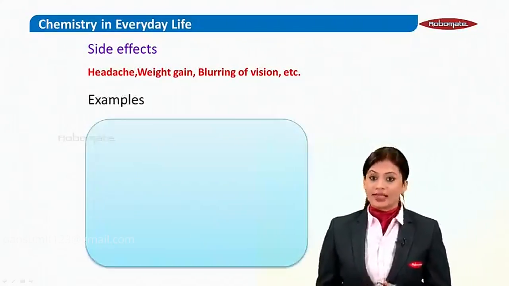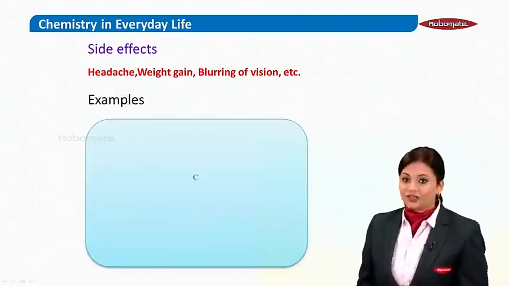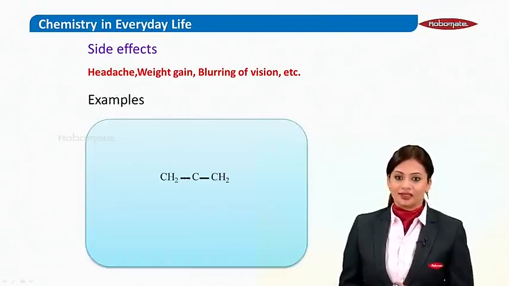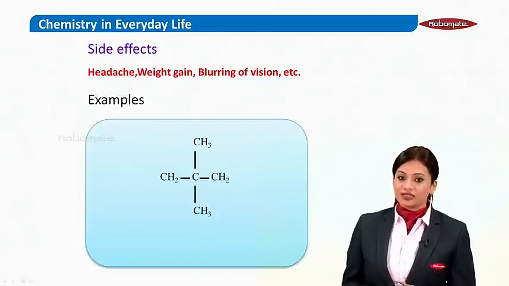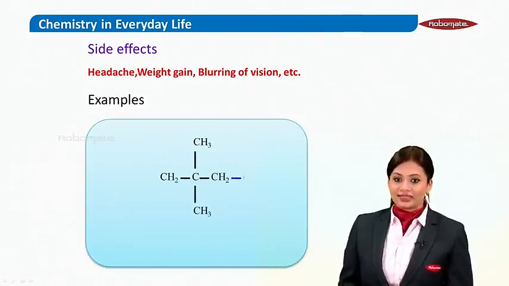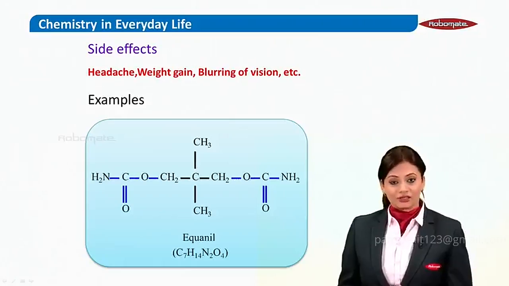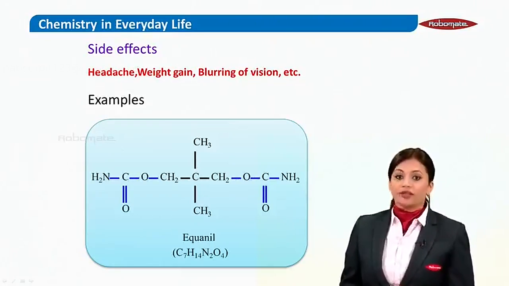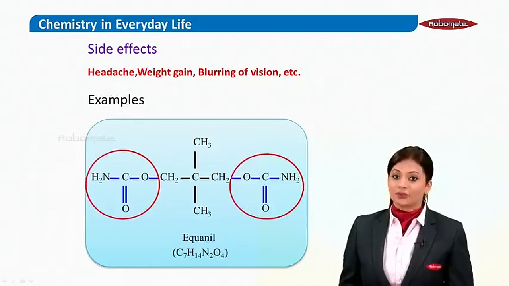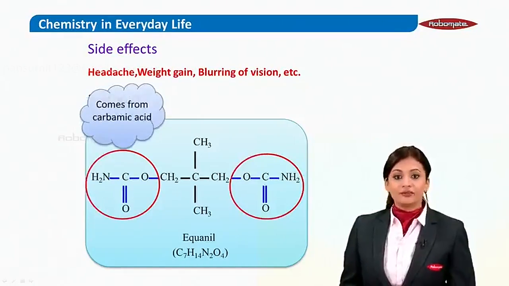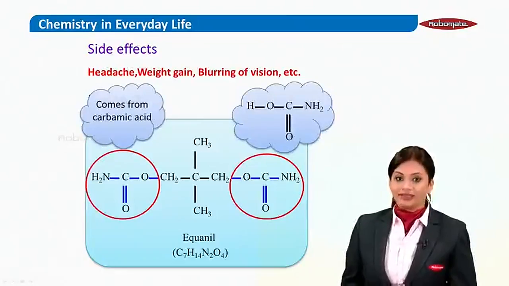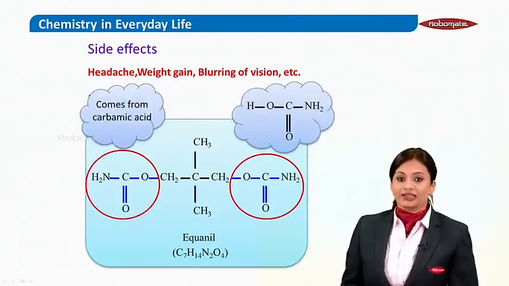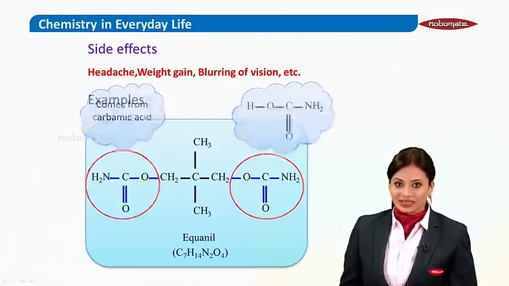Now, some examples. Let us see some. The first example seen here, let us see. Can you see how this is being drawn? Yes, this example further continued. And this whole example, children, is known as equanil. In this equanil, what we see is it comes from carbamic acid. This is how equanil has been derived.